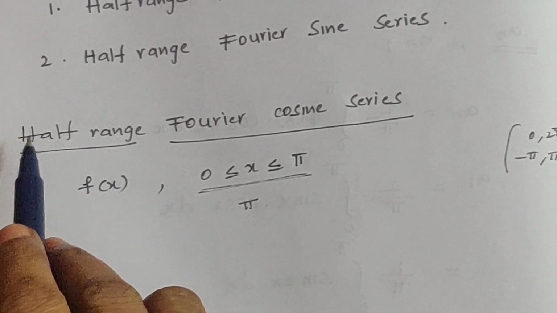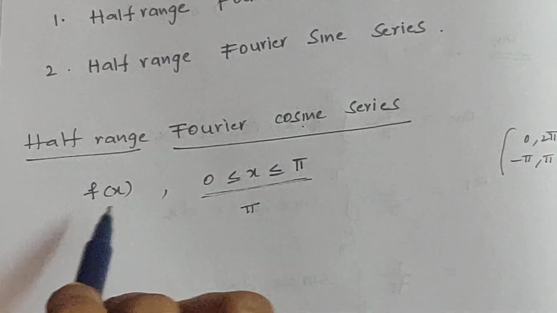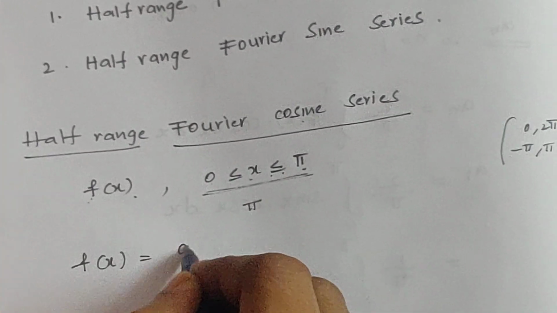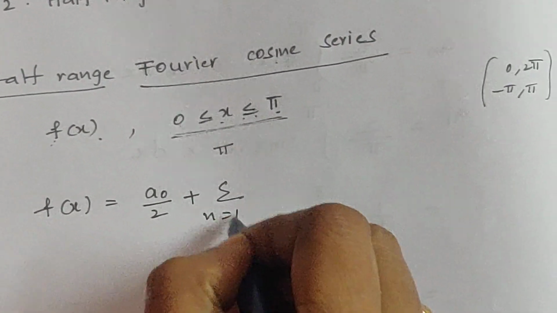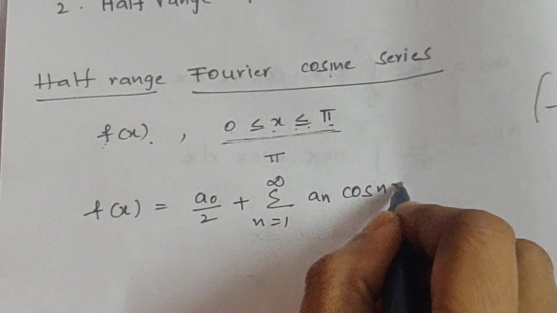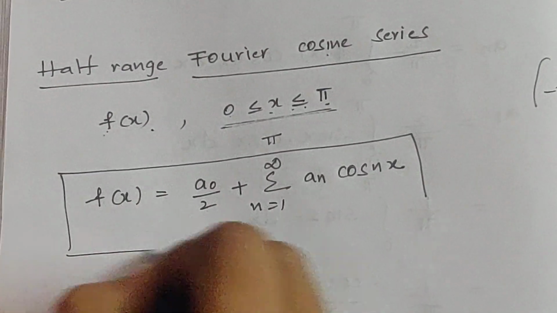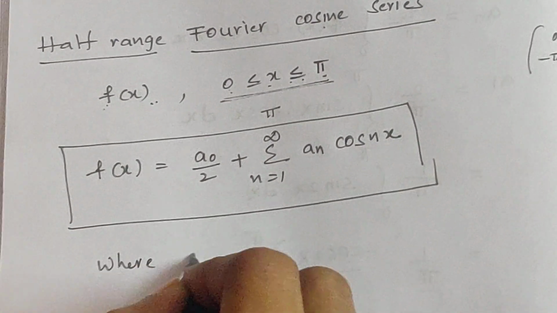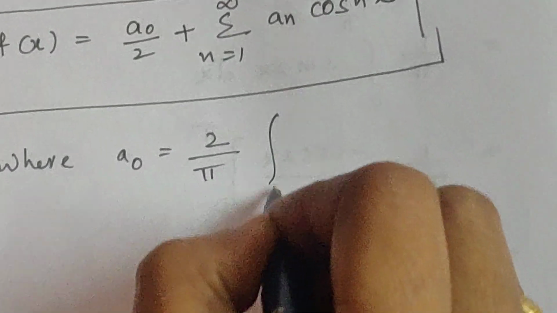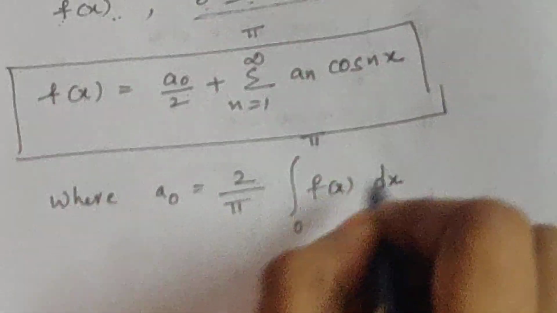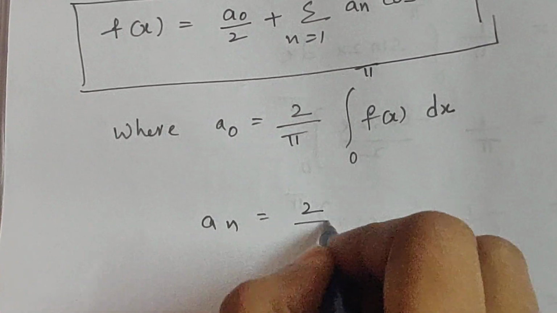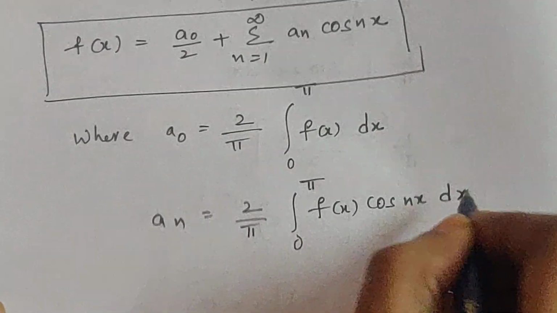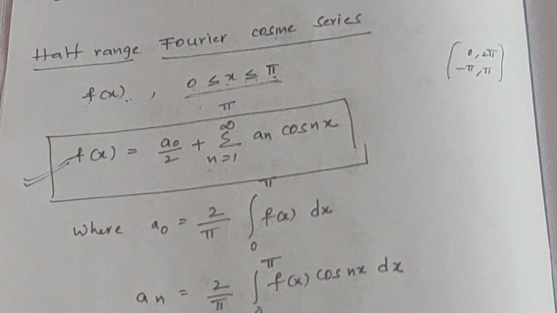In particular, how to determine the half-range Fourier cosine series for the function f of x defined in the interval 0, pi. It is given by f of x equal to a0 by 2 plus sigma n equal to 1 to infinity an cos nx, where a0 equal to 2 by pi integral 0 to pi f of x dx, an equal to 2 by pi integral 0 to pi f of x cos nx dx. This is the half-range Fourier cosine series.